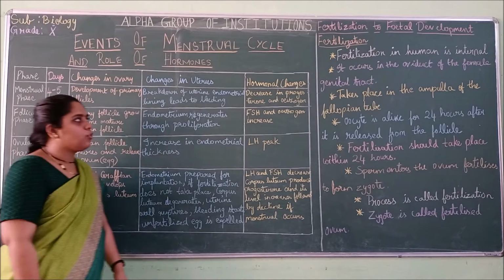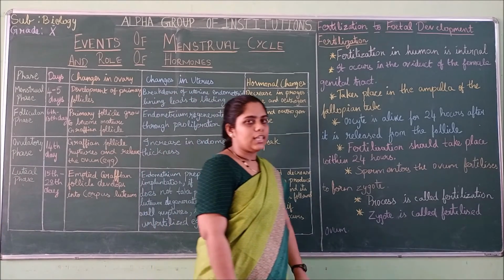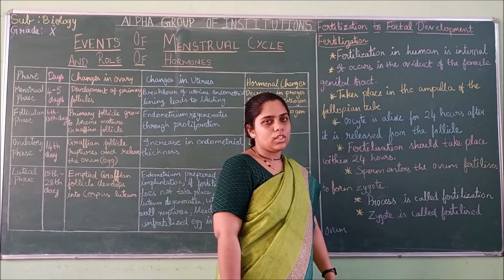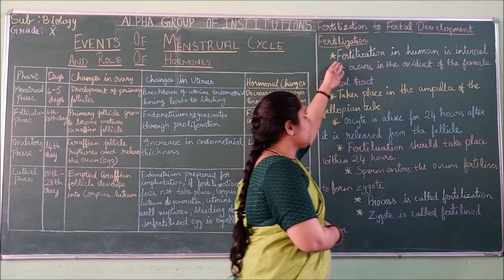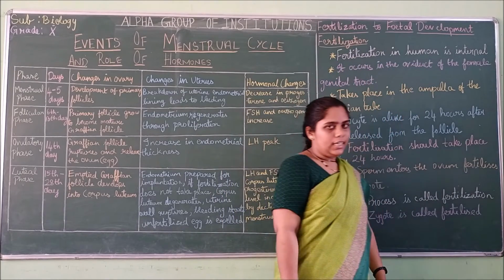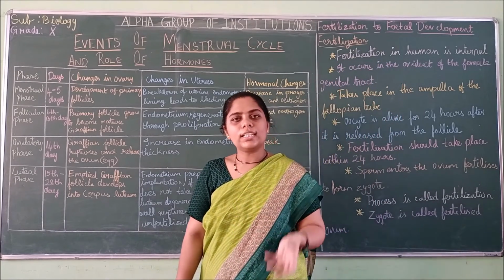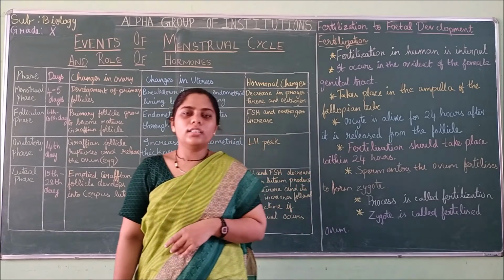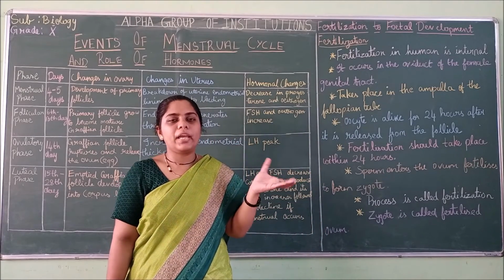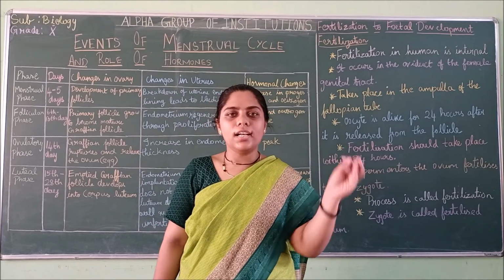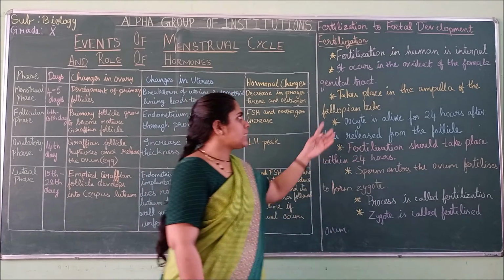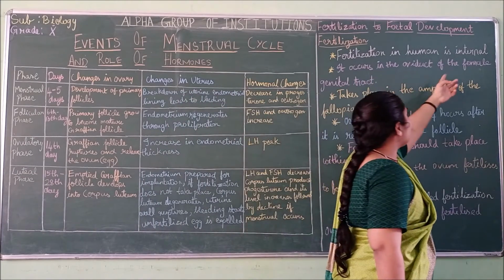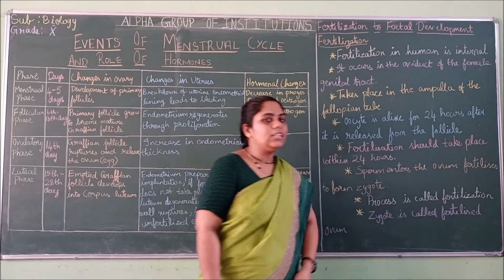Next, we are moving on to fertilization. What is fertilization in humans? Fertilization in humans is internal. The fusion of the male and female gamete occurs internally. It occurs in the oviduct of the female genital tract.